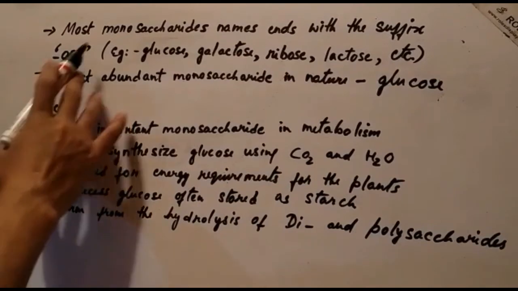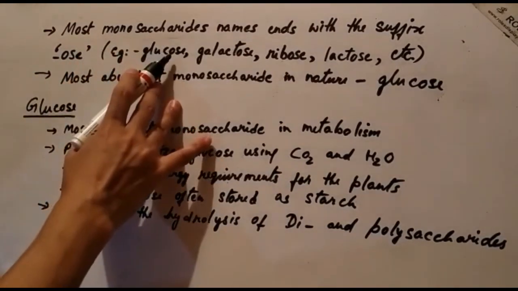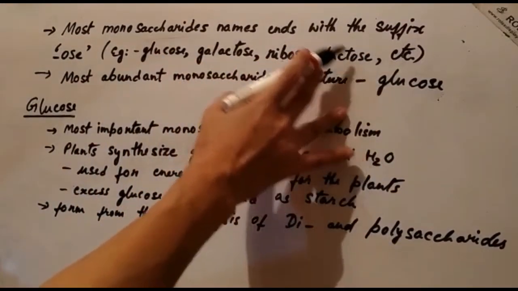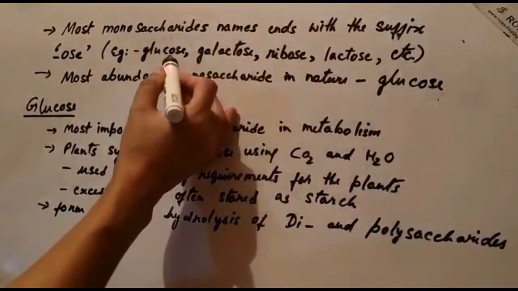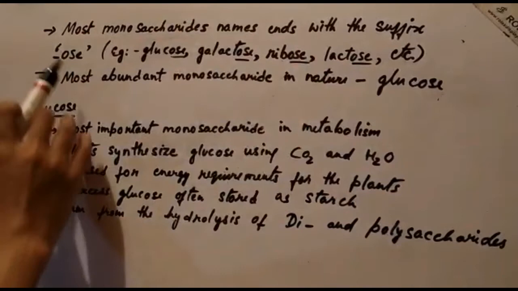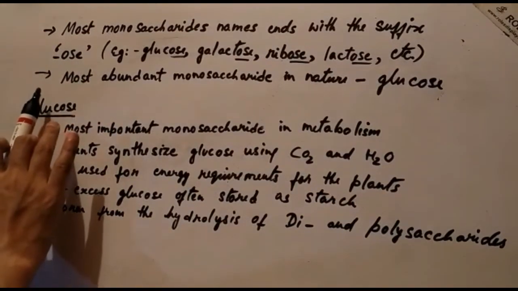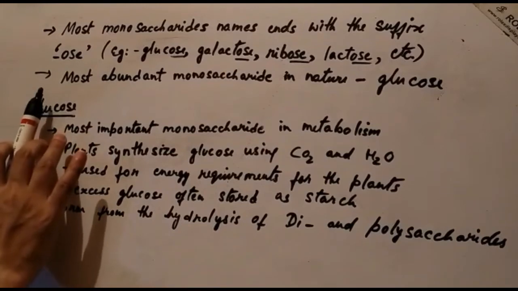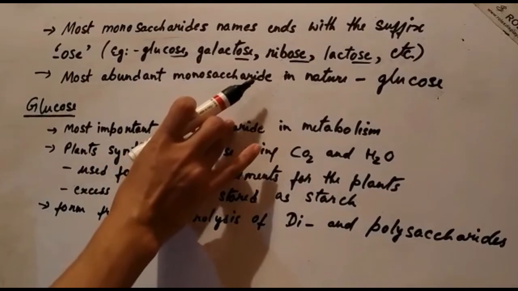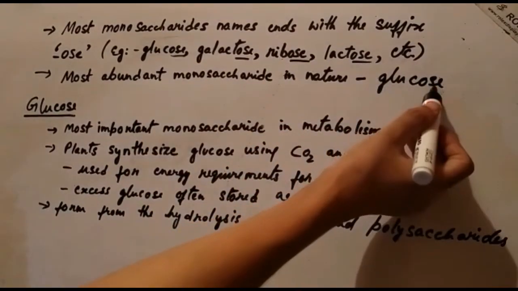For example, glucose, galactose, ribose, lactose, fructose, etc. All their names end with the suffix -ose. And one of the most abundant monosaccharides in nature is the 6-carbon sugar called glucose.